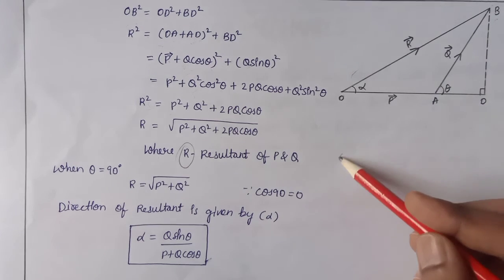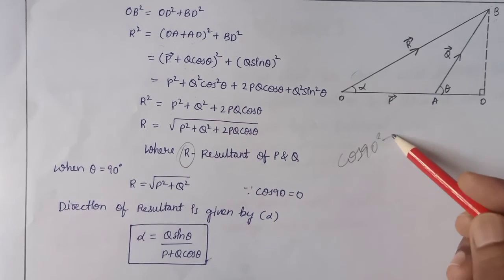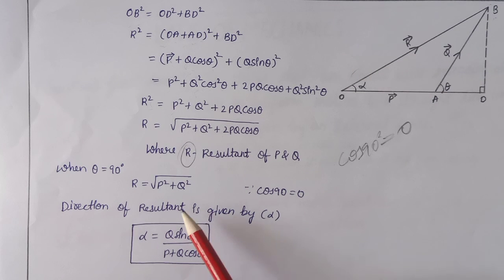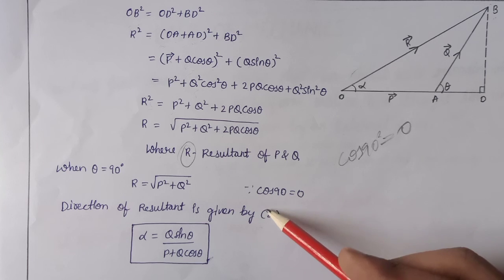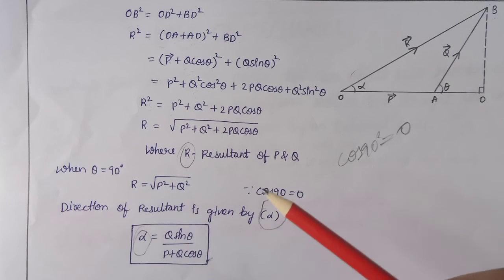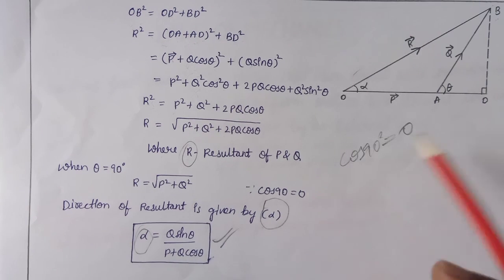Cos 90 is 0. That's why we got R equals under root P square plus Q square. Here the direction of the resultant is given by alpha. So finally we got alpha equals Q sin theta by P plus Q cos theta.